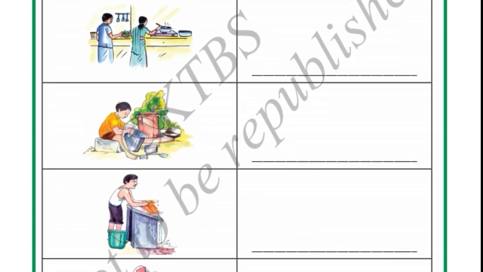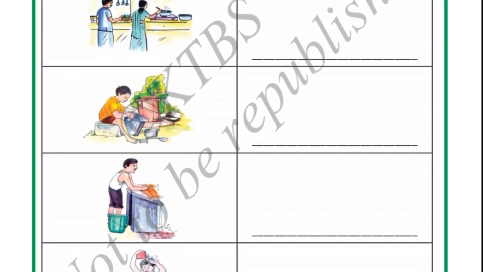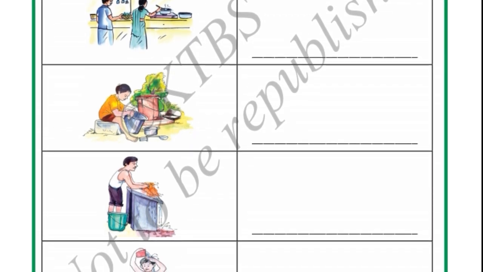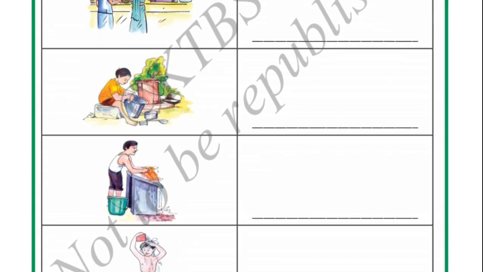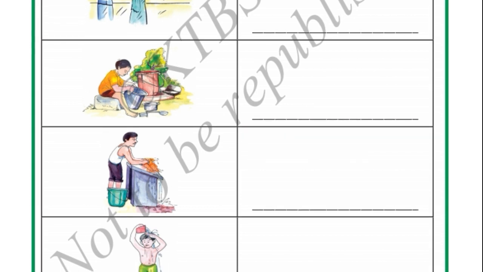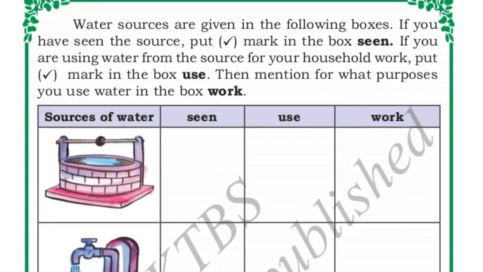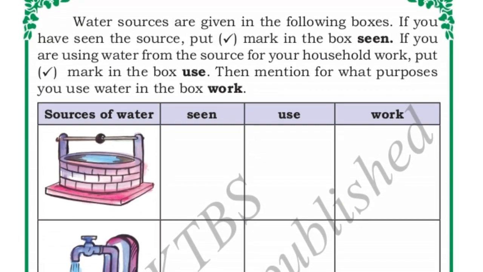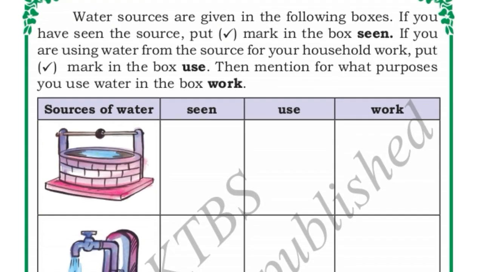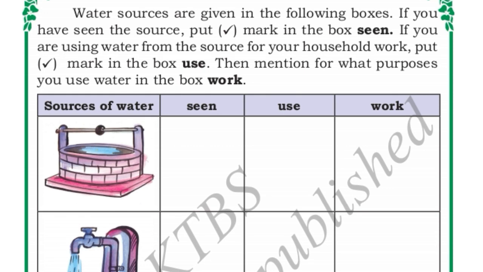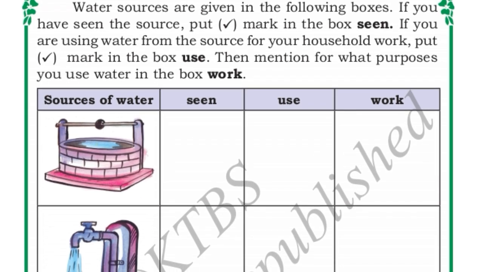Yes, in the villages they use wells, river water, lake water. All these waters they use in villages for washing utensils, washing clothes and for bathing. So generally we get the water which we use from wells, taps and rivers. See children, in the column sources of water, you can see well, tap water, river, lake, ocean, sea and borewell. And whichever of these sources of water you have seen, for that you have to put a right mark.